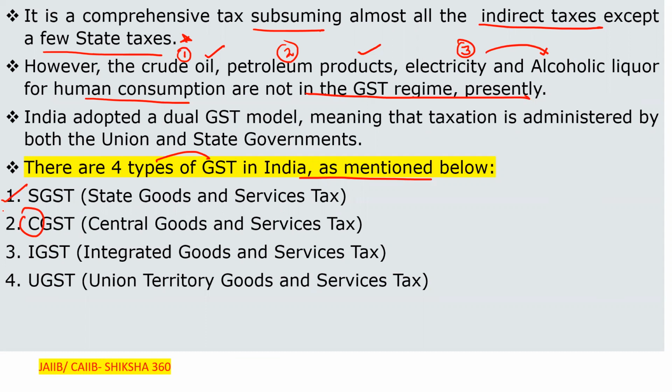Third one, that is the IGST, which stands for the integrated goods and services tax, clear? UGST, that is union territory goods and services tax, clear? So it is to be divided in this way.